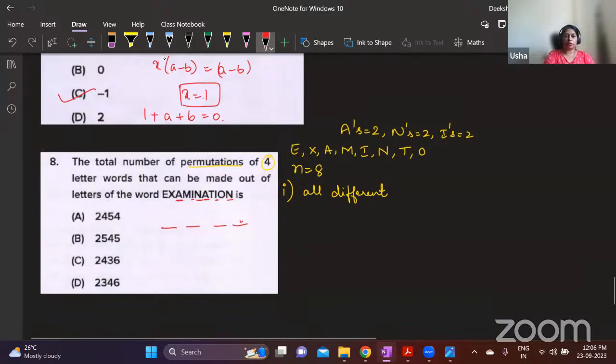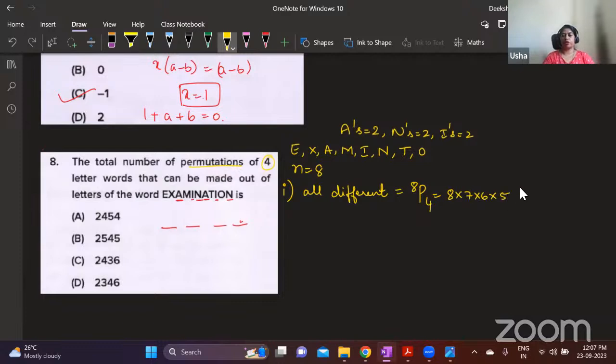First, take all different letters. From these 8 letters you need to take any 4 and arrange them, which is 8P4. What is 8P4? 4 numbers from 8 in the decreasing order, which is 8 into 7 into 6 into 5. 40 into 42. 40 into 40 is 1600 plus 1680. Correct me if I'm wrong.